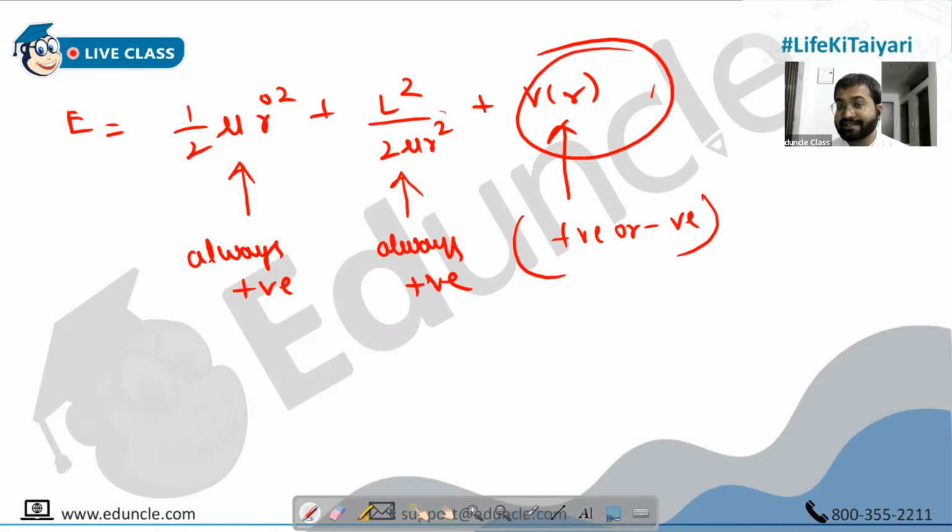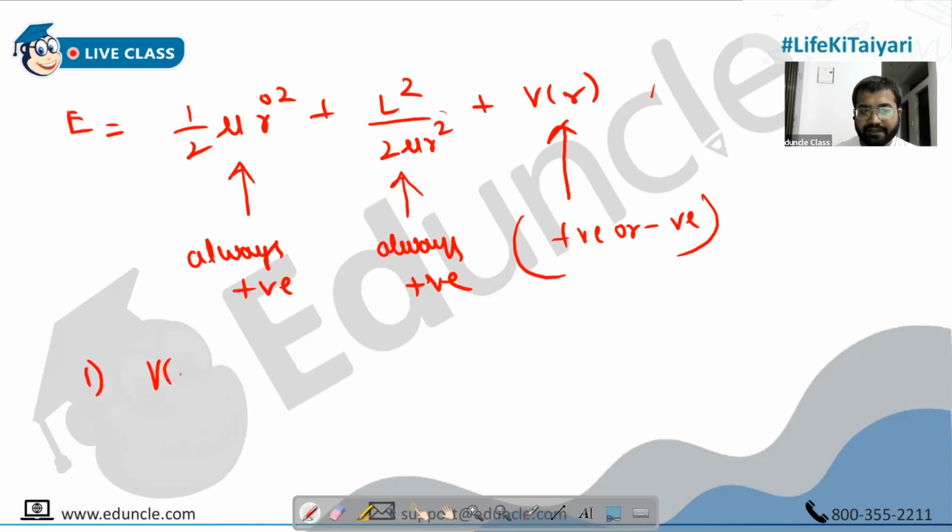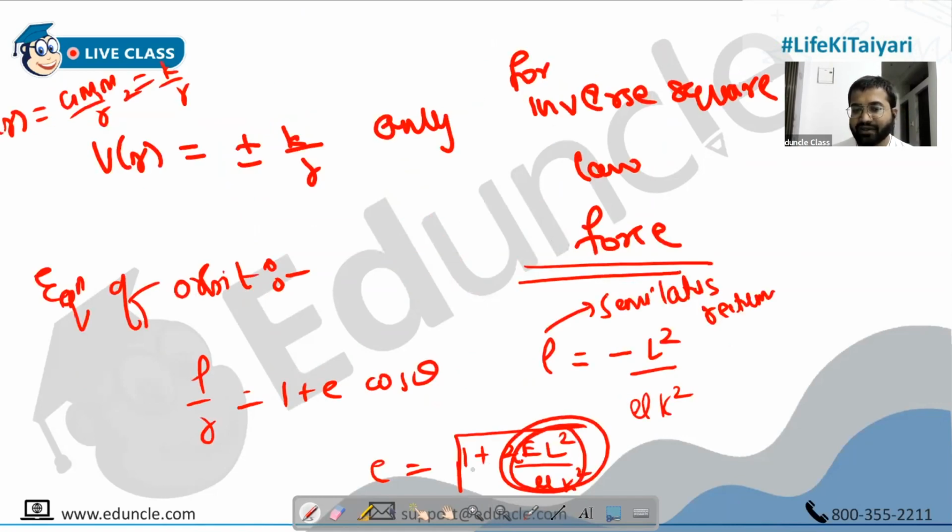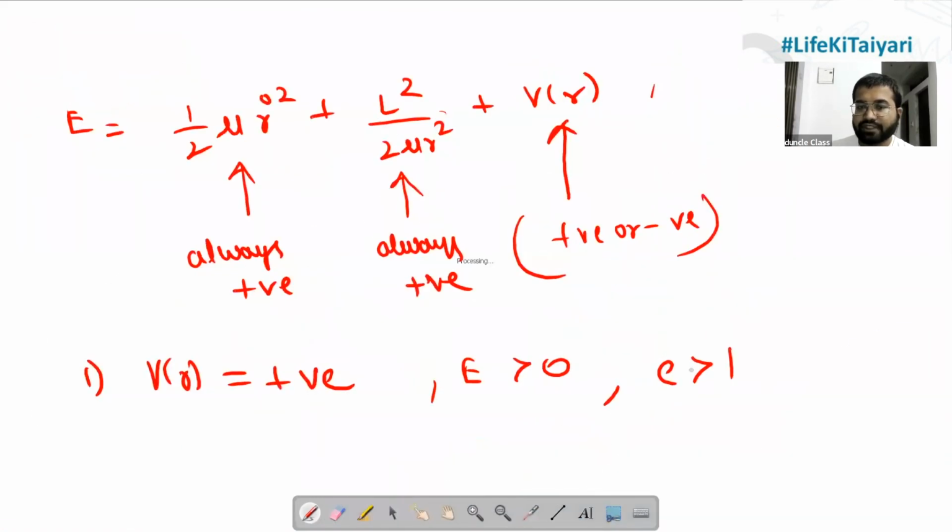So this is the deciding factor. The only thing that can decide the path of the comet, path of the planet, path of the asteroid, path of anything, is the value of the potential energy of that particular object. So the first case was if V of R becomes positive, all of them will be positive. So energy will be greater than 0, and then eccentricity becomes greater than 1, because you have 1 plus something positive. If eccentricity is greater than 1, then the motion we get is hyperbolic.